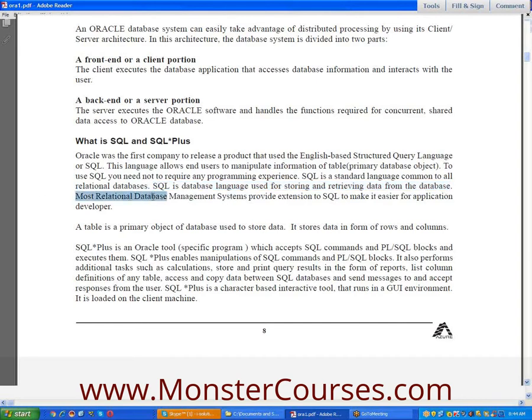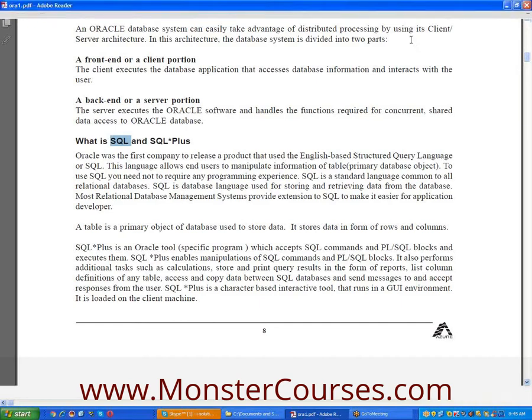Most relational database management systems provide extensions to SQL to make it easier for application developers. Once you are familiar with any one SQL, the remaining SQLs are very easy. Suppose Oracle SQL. If you are familiar with Oracle, May I ask a question? Sure. What do you mean by extensions? You say most relational database management systems provide extensions. Extension means, let us suppose that.